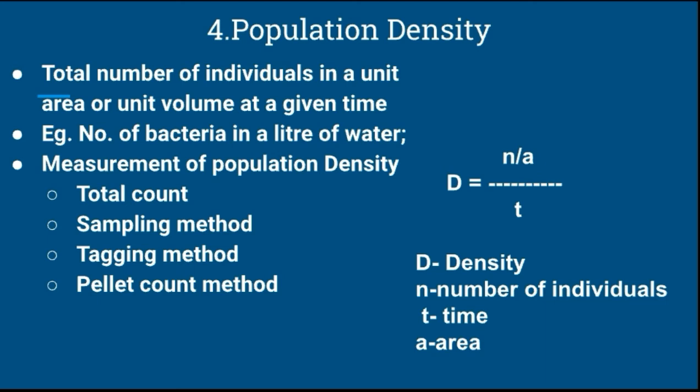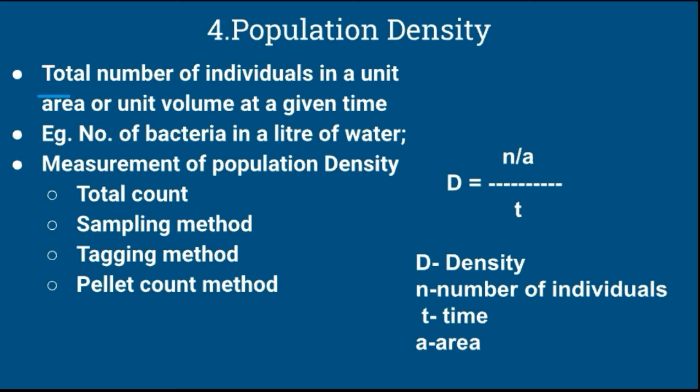First of all, the definition of population density. Population density refers to the total number of individuals in a unit area or unit volume at a given time. It may be expressed in various parameters.